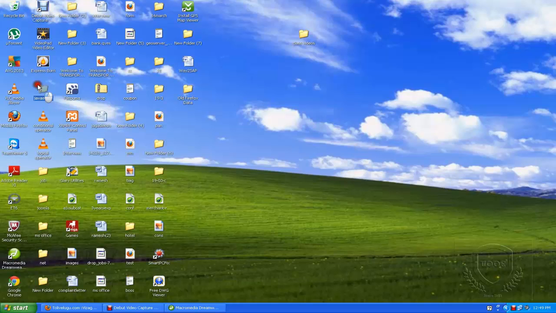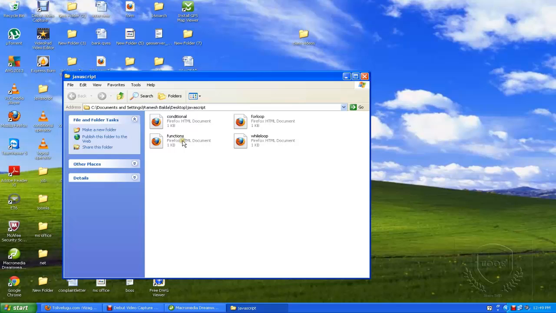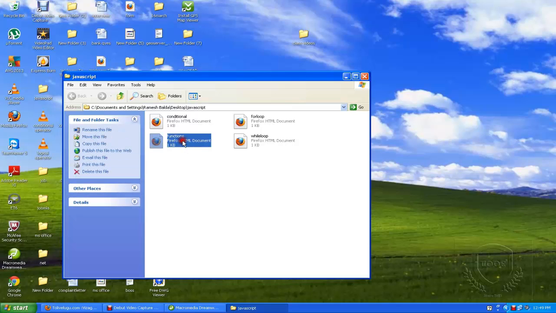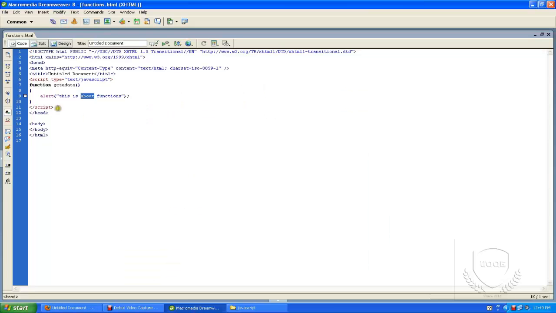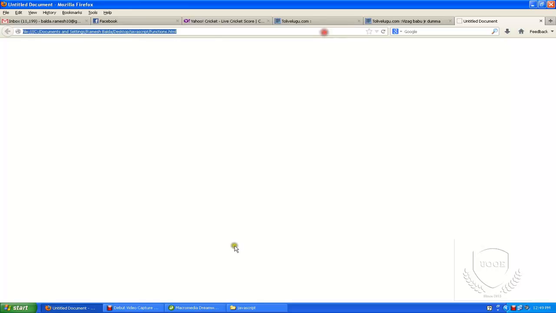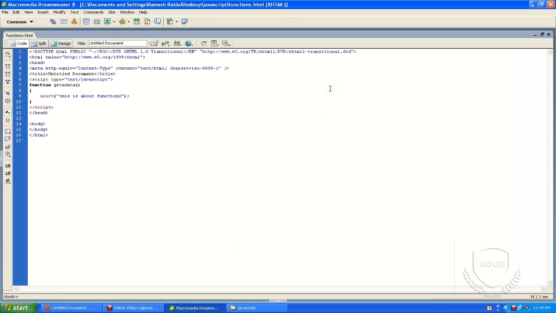If I open this file, we can't find any output, because we just declared the function. We didn't call that function, because a function executes only when we call it. So here we didn't call the function, so we can't get any output. Right now I'll show you how to call the function.